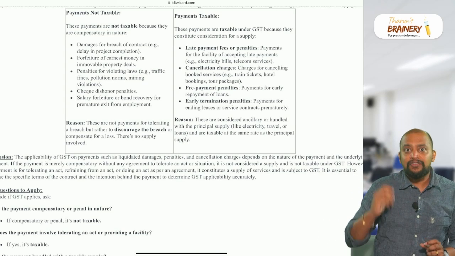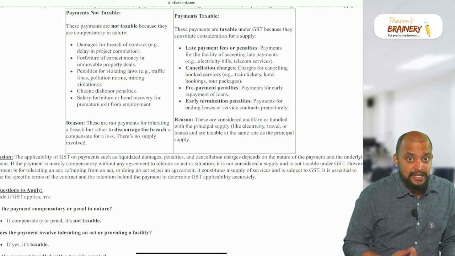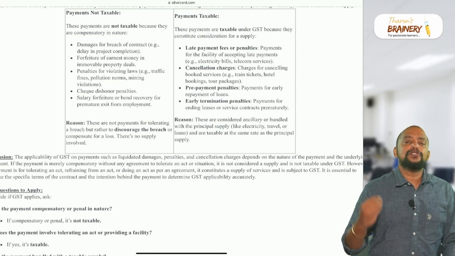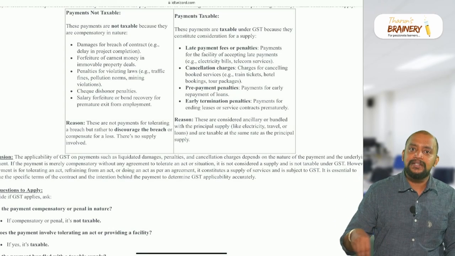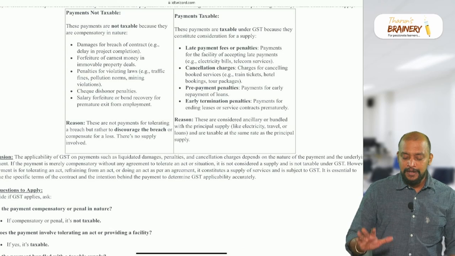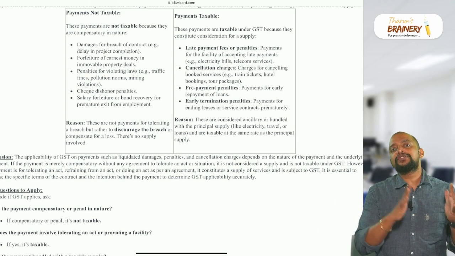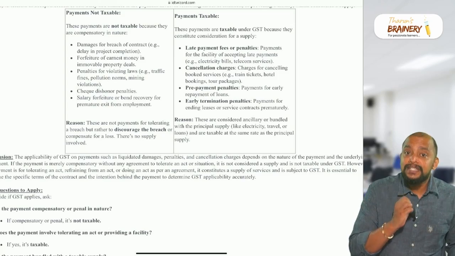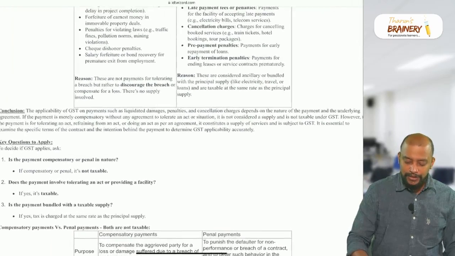You booked a flight ticket, which is taxable, and when you cancel the flight ticket you need to pay some charges. So that cancellation charge is also taxable. Like that, if the principal supply is taxable, these charges or penalties, whatever is levied, are also taxable. Okay, basically that is the idea here. But what you need to check first? First you need to check whether it is compensatory or penal in nature. So say this, see the conclusion.